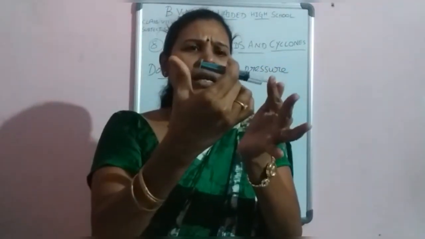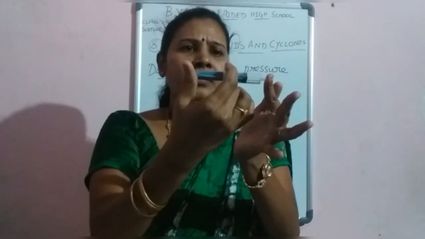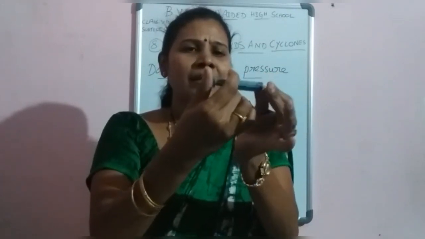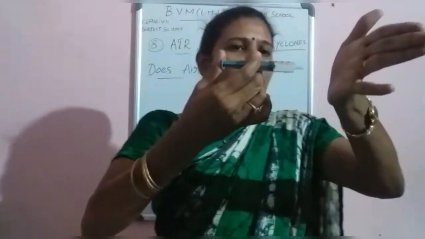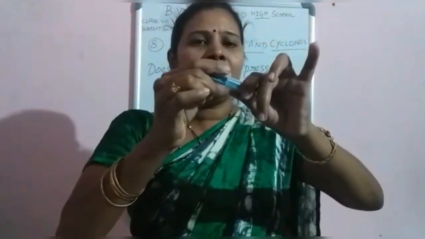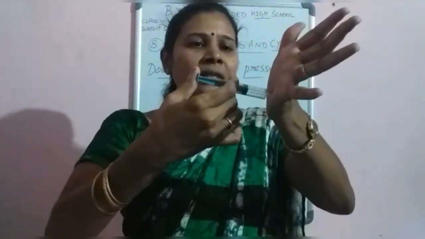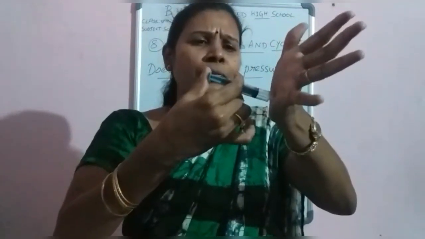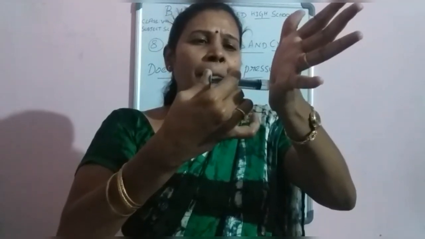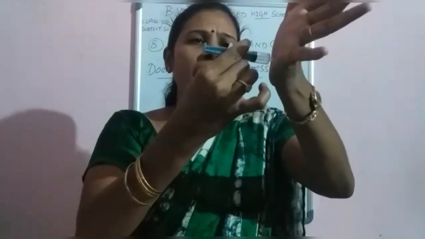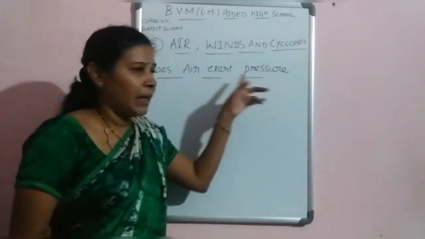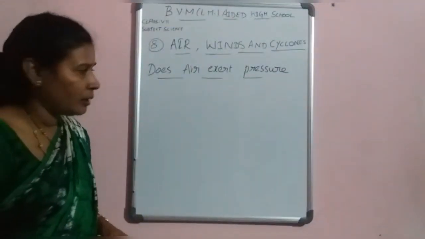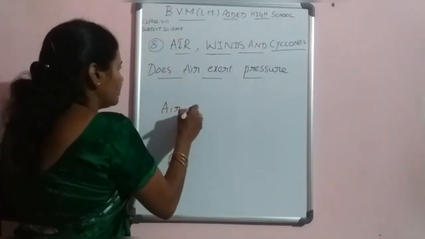See here, I am pressing and it comes back again. That means air pressed on this syringe. Some gas is trapped and closed in. You are feeling some pressure on you. The air inside makes the pressure on this syringe, that's why it comes back again. From these examples, what do you understand? Air exerts pressure.